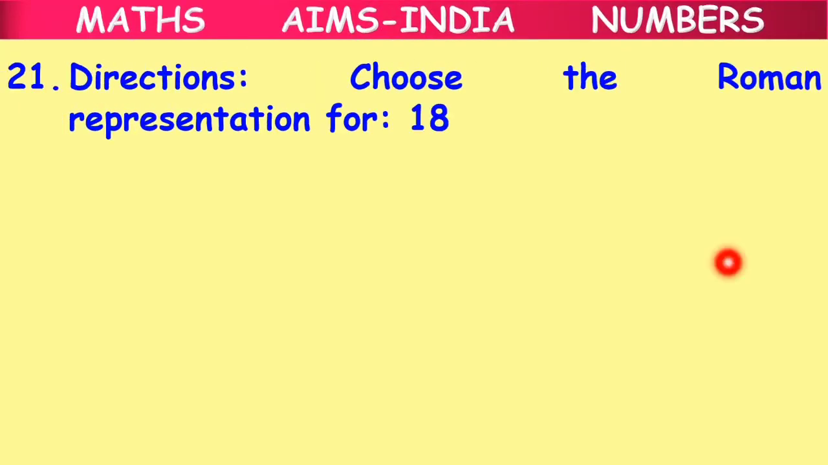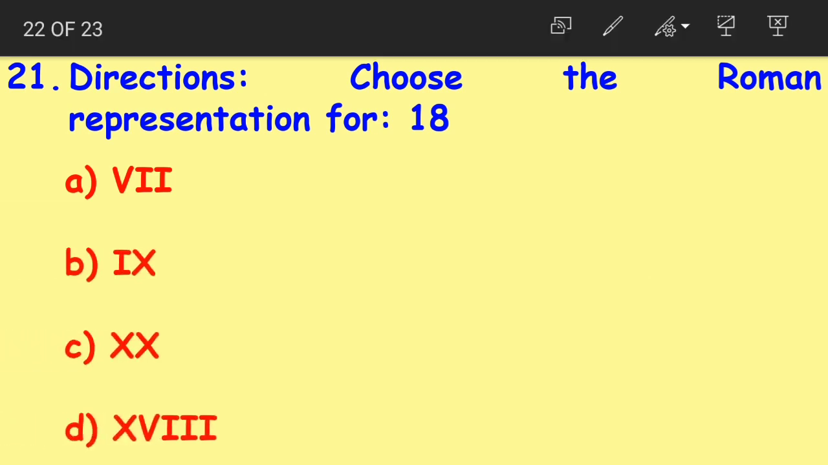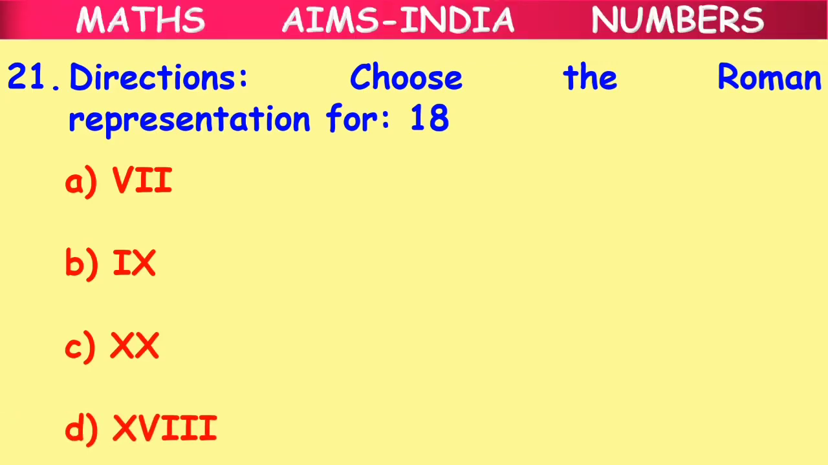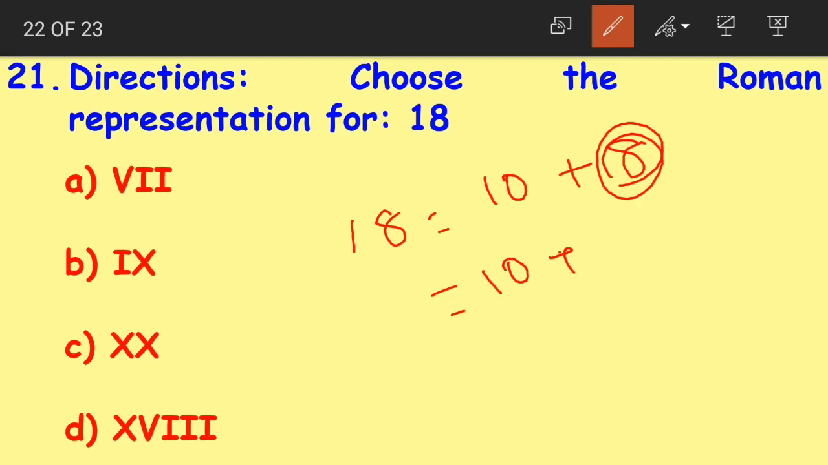Moving on to question number 21. Choose the Roman representation for 18. Option A, VII. Option B, IX. Option C, XX. Option D, XVIII. Now when I say 18, how can we split up 18? We can split up 18 as 10 plus 8. And again, we do not have an exact symbol for 8, so we need to split up 8 as 5 plus 1 plus 1.